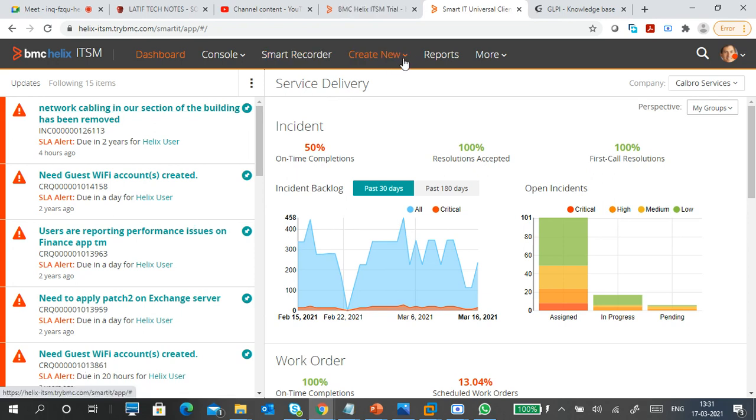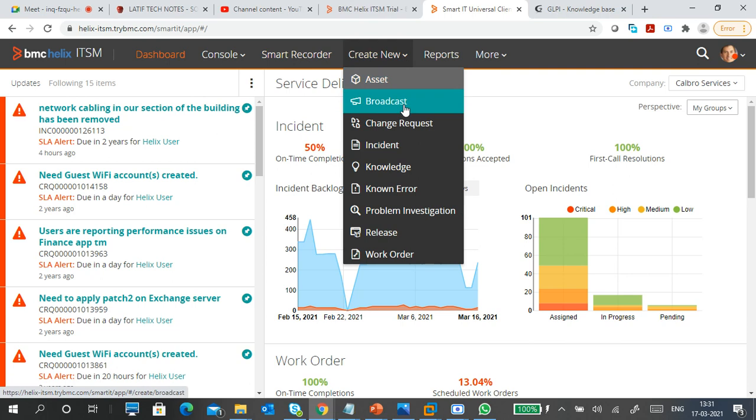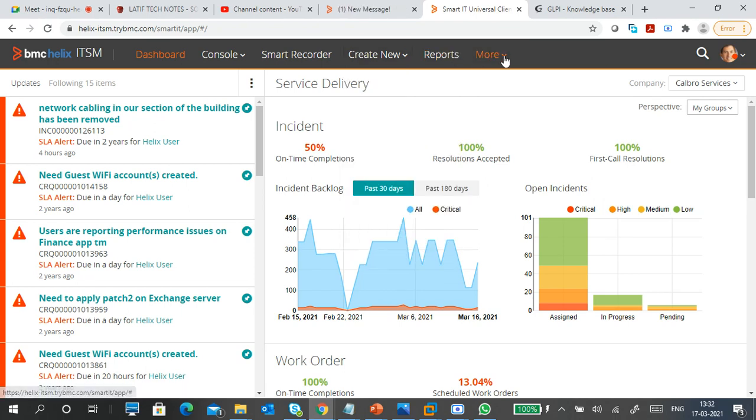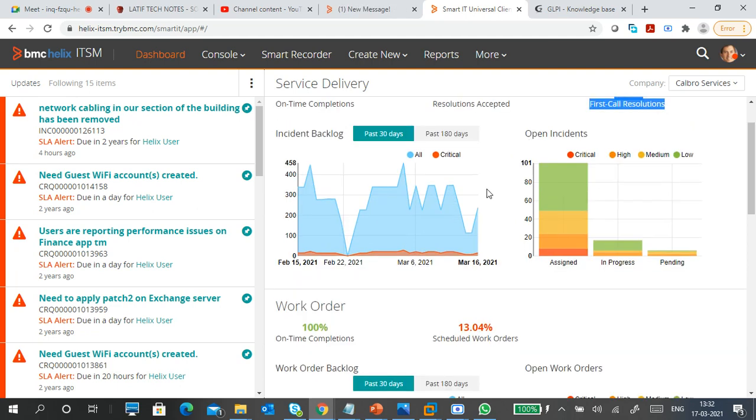Smart recorder, create a new asset, broadcast, change request, incident, knowledge, known error, problem investigation, release means completed, work is completed, release. Work order, what work order you have, are creating that one. Okay, these are the incidents. On time 50% completion. Okay, resolution accepted. First call resolution 100%. Last past 30 days.